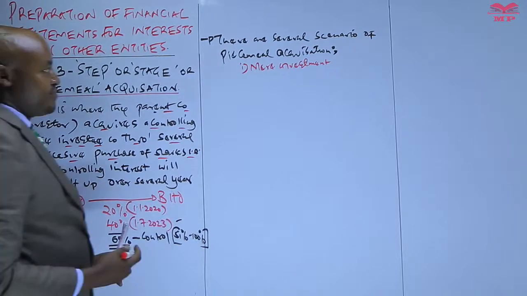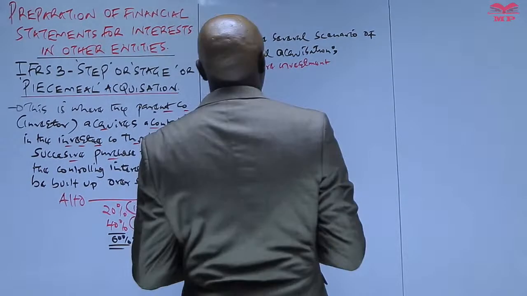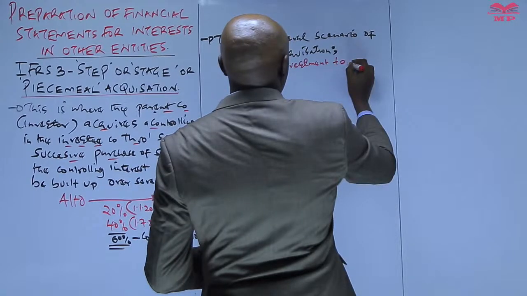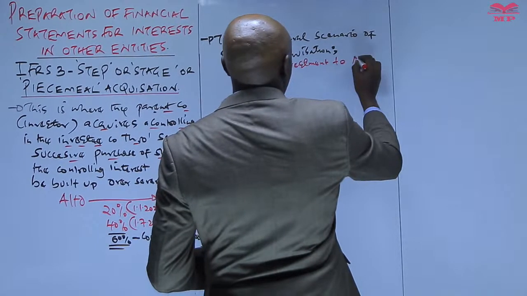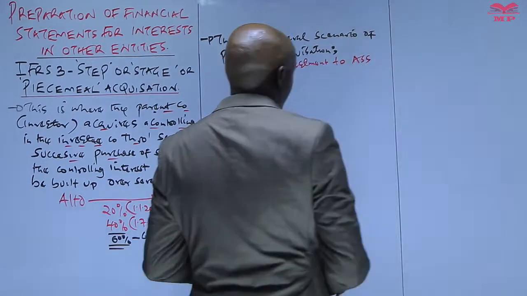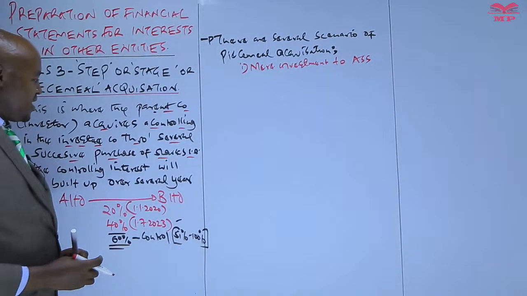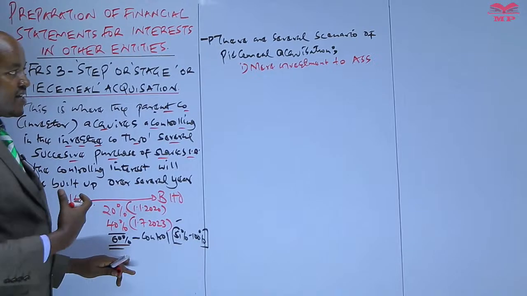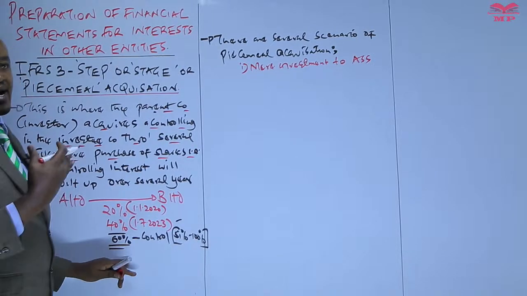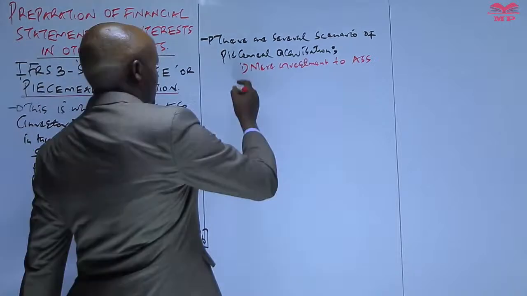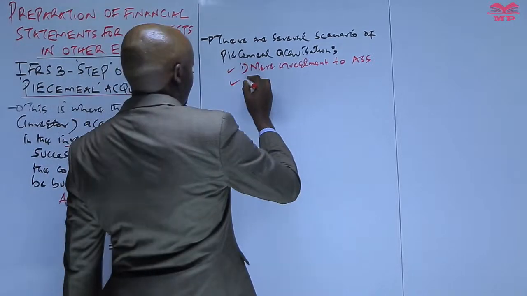So we have an investment which was purely a mere investment, and then it becomes what you refer to as an associate. Basically, an associate is an entity over which the investor company has a shareholding which lies between 20% to 49%. So this is the first scenario of a piecemeal acquisition.